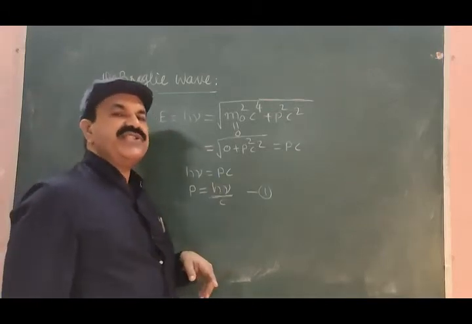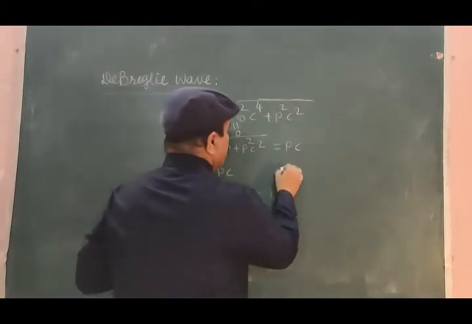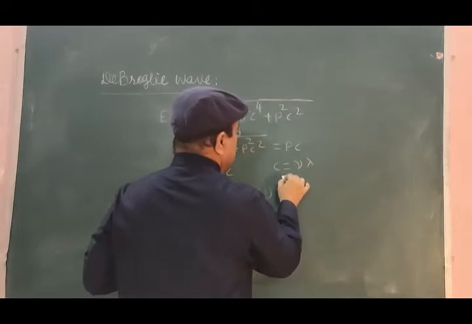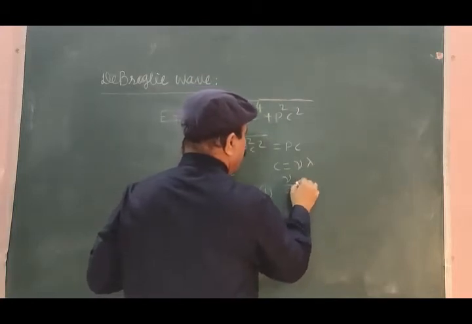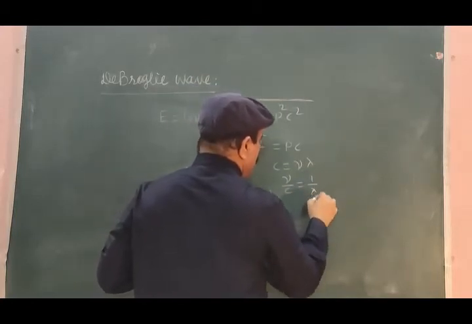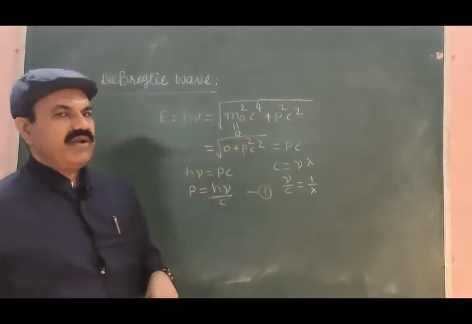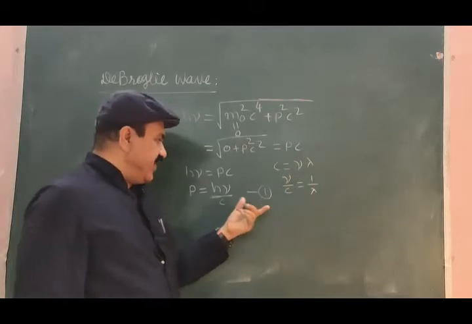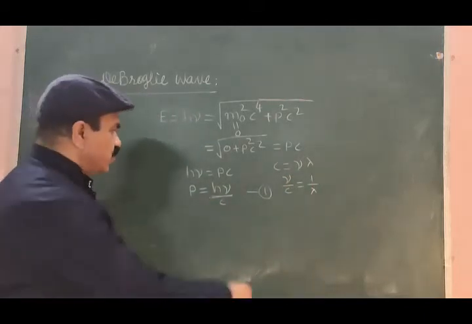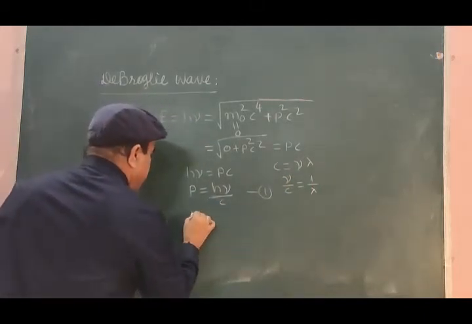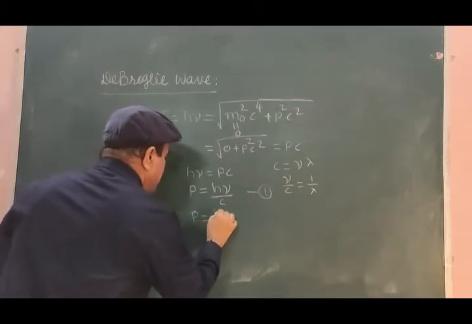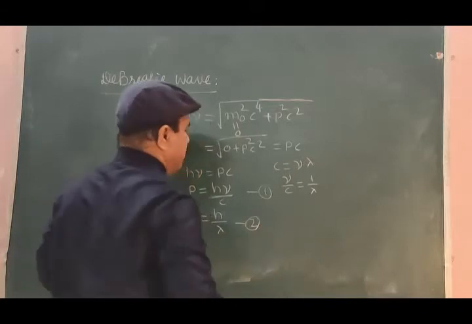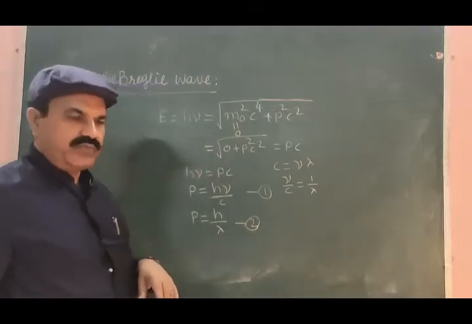What is nu by c? We know c = nu lambda, and therefore nu by c = 1 divided by lambda. Let us substitute this value of nu by c in equation 1, so that we get p = h divided by lambda, equation number 2.